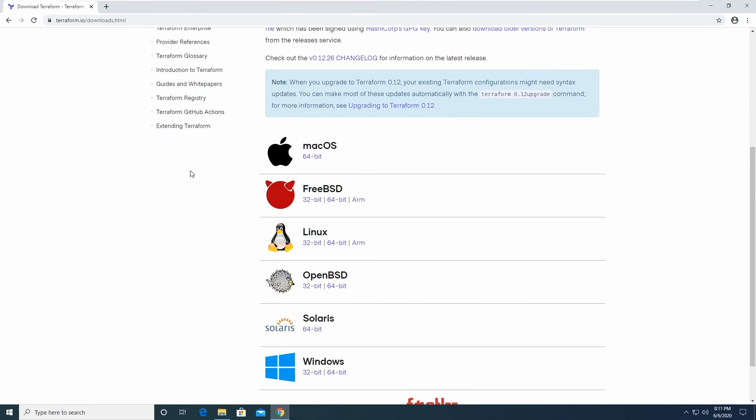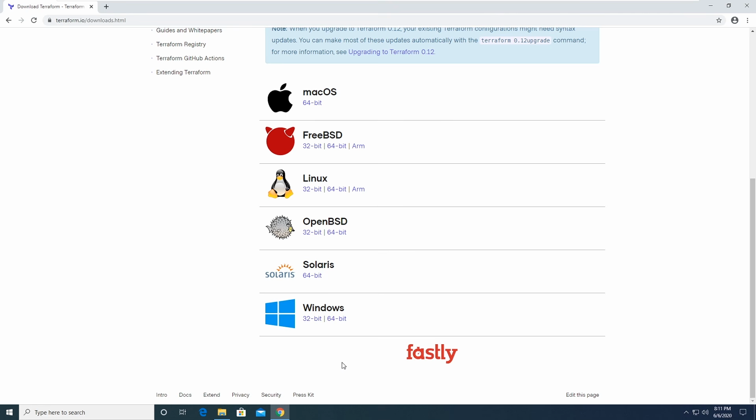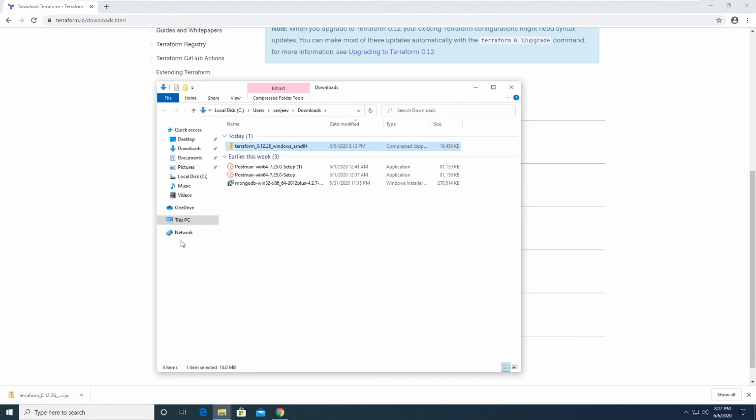And here we can see all of the different operating systems that Terraform can run on. But since we're installing on Windows, we're going to focus on that. So we want to select the 64-bit machine because that's what my machine is. However, if you're using 32-bit, select 32-bit. And this will download a zip folder. And so once that's complete, just right click and go into show in folder. So just navigate to your downloads folder or wherever you store your downloads. And this is a zip folder. So we want to extract it.